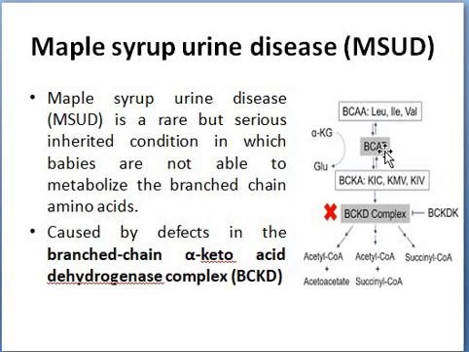These undergo oxidation or catabolism and produce acetyl-CoA, acetoacetyl-CoA, succinyl-CoA. When we have the enzyme BCKD, this oxidation will be normal. In maple syrup urine disease, BCKD is absent, therefore the products from leucine, isoleucine and valine are not converted, and the branched chain compounds are elevated in the system, leading to MSUD.